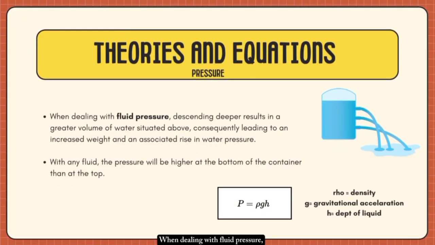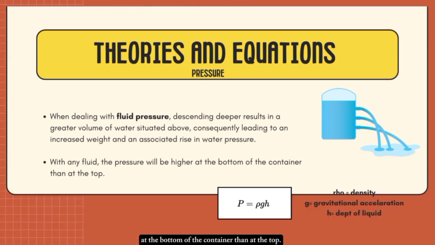When dealing with fluid pressure, descending deeper results in a greater volume of water situated above, consequently leading to an increased weight and an associated rise in water pressure. With any fluid, the pressure will be higher at the bottom of the container than at the top.